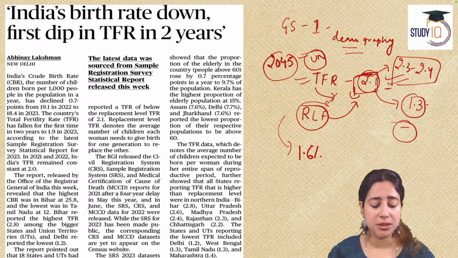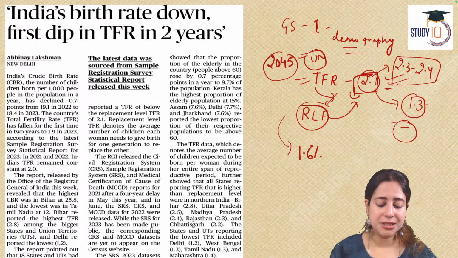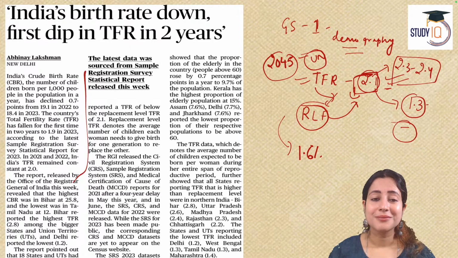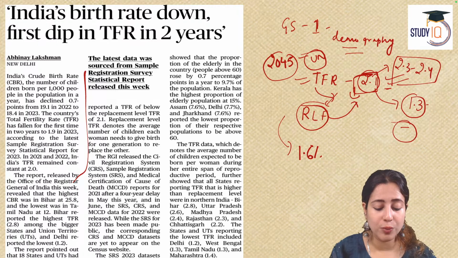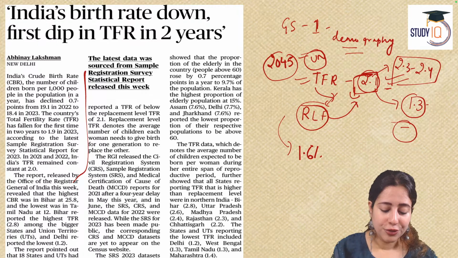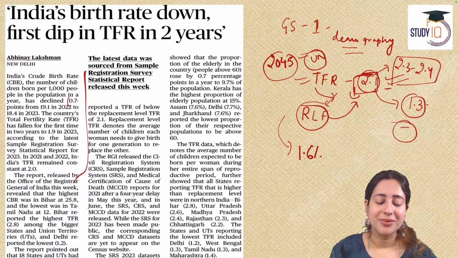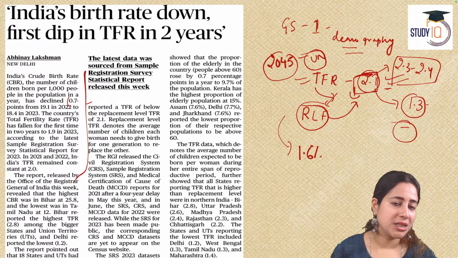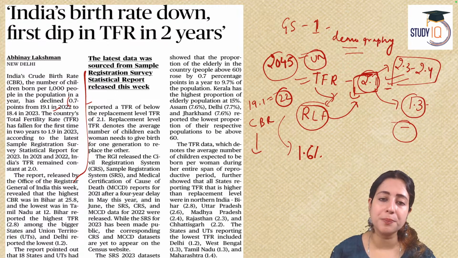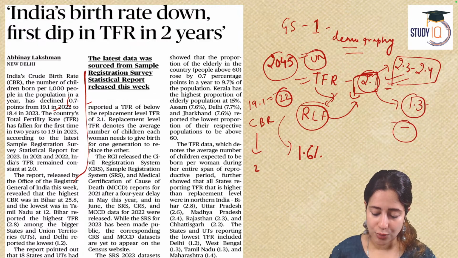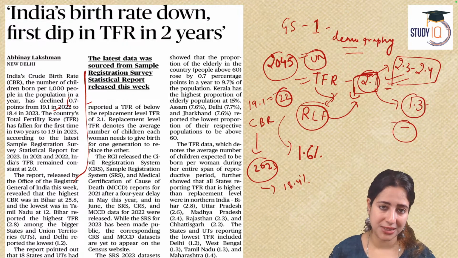But today, for the first time, the news says India's crude birth rate has fallen, which means the number of children born per 1,000 people has declined 0.7 points from 2022 to 2023. In 2022 it was 19.1. What? The crude birth rate. The number of children being born per 1,000 people in the country. In 2023, it has fallen to about 18.4. It's a loss of more than 1%.